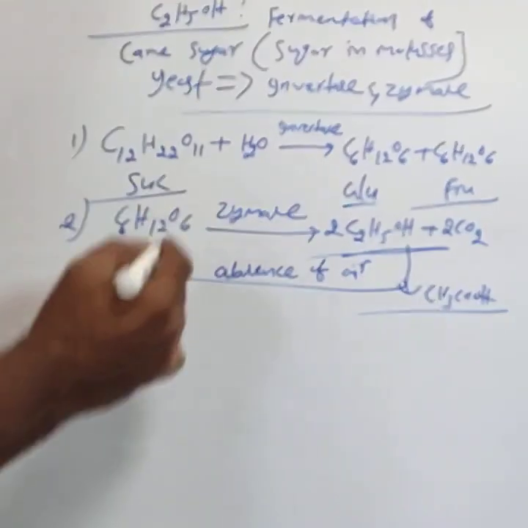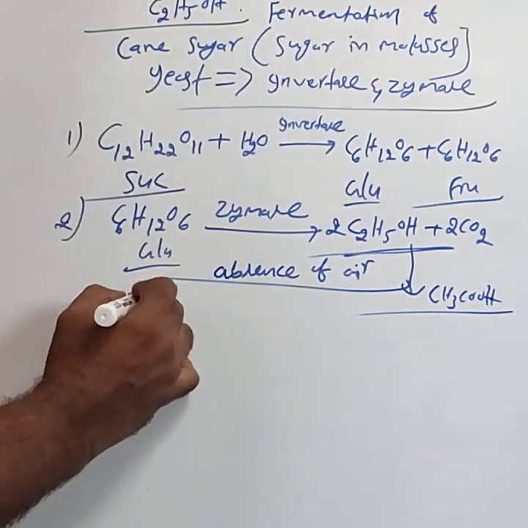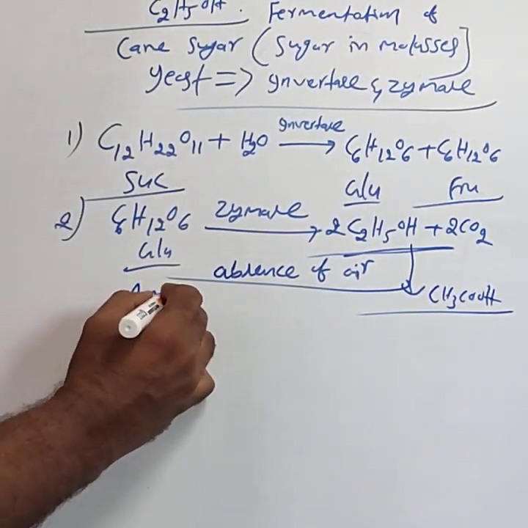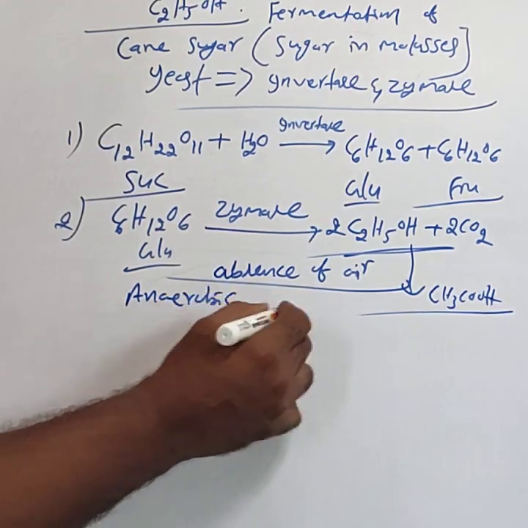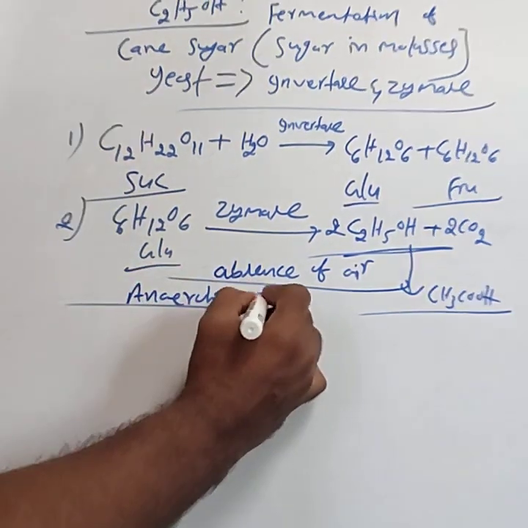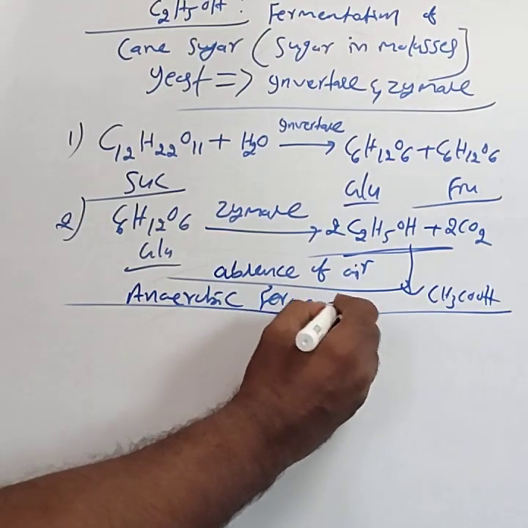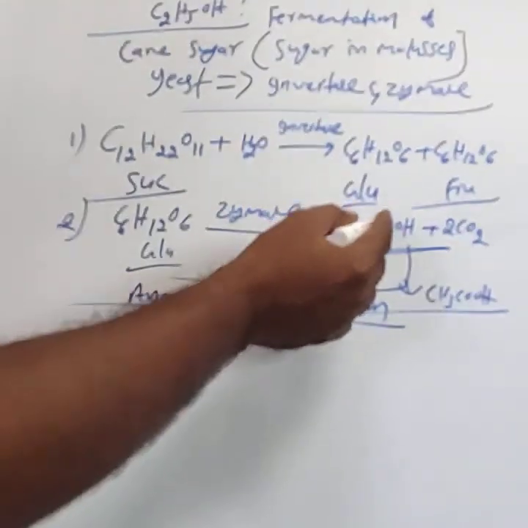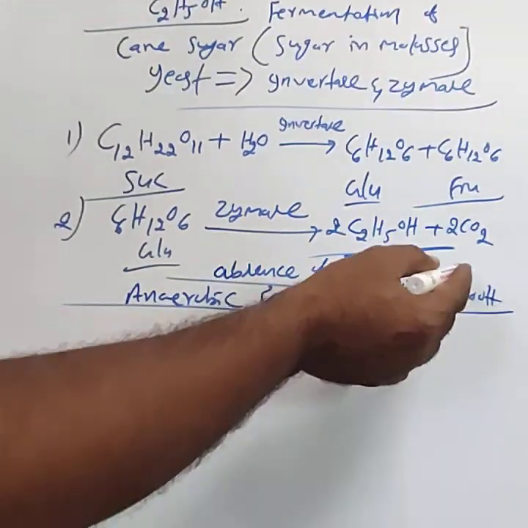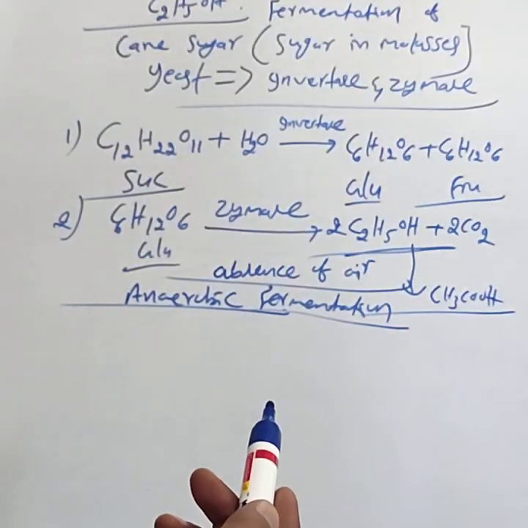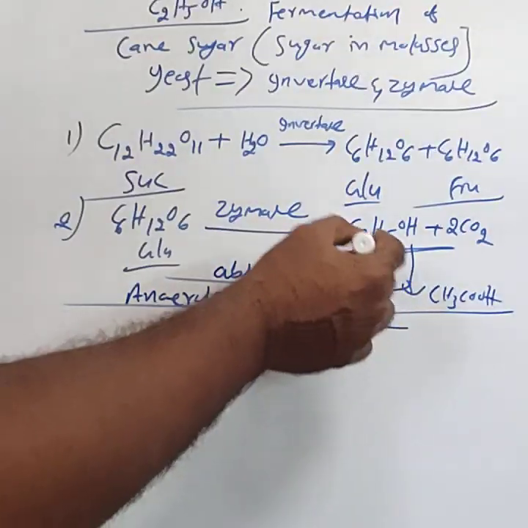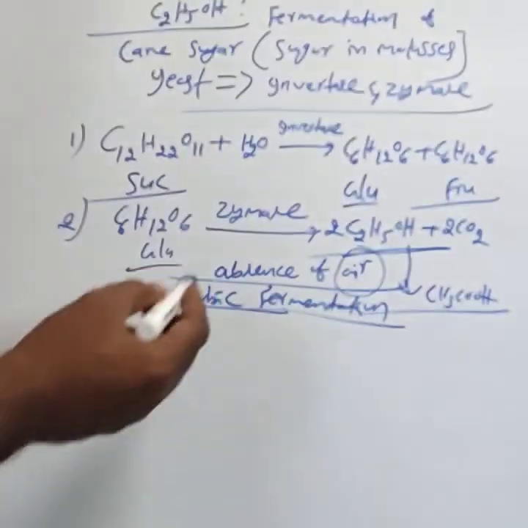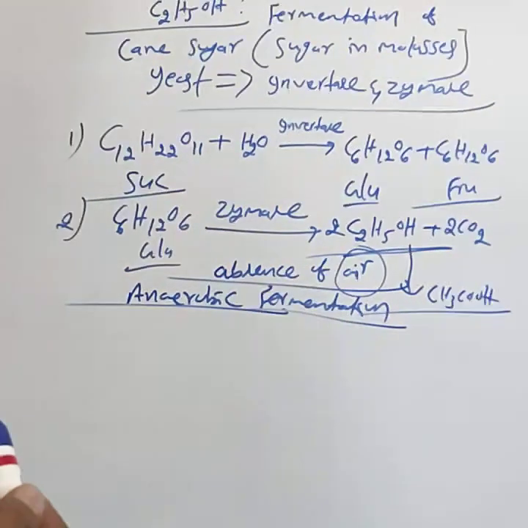Hence the fermentation used is the anaerobic fermentation, because in the presence of air ethyl alcohol oxidizes to acetic acid. Hence, you have to consider anaerobic fermentation.